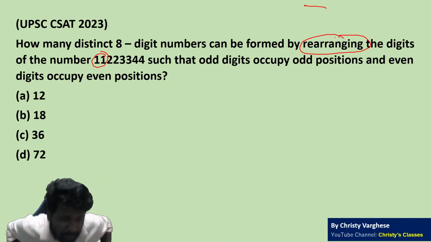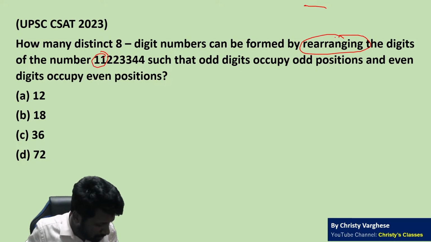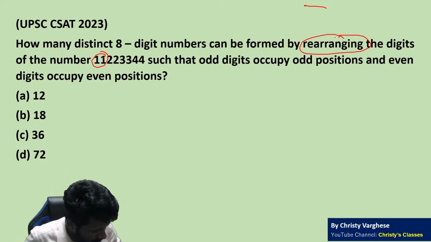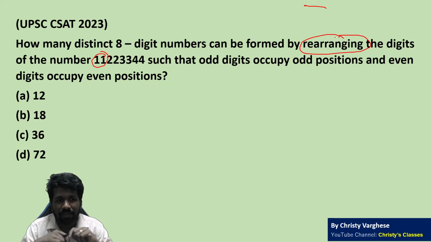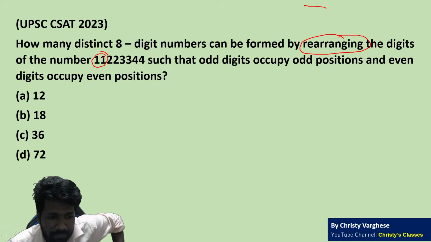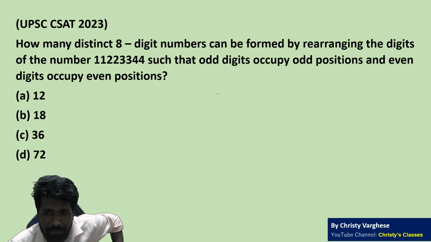Okay, so this question, due to lack of time, I will start explaining. Some of you already got the answer. If you have doubt, listen very carefully. How many distinct 8-digit numbers can be formed by rearranging the digits of the number 1, 1, 2, 2, 3, 3, 4, 4? Let me convert this question into another question.